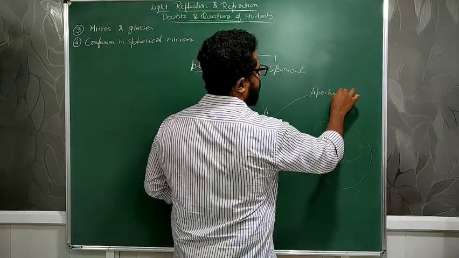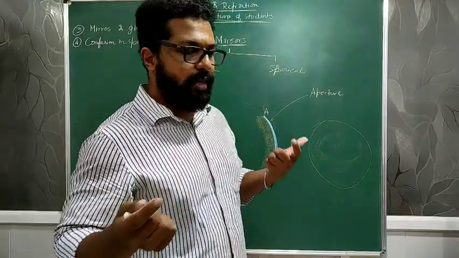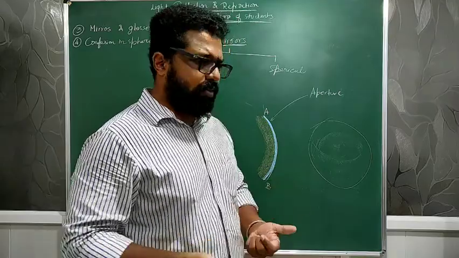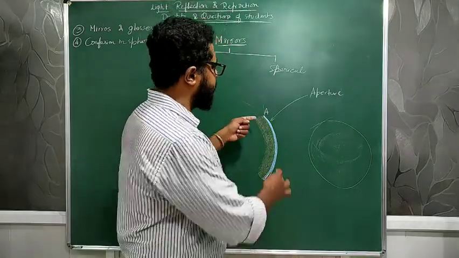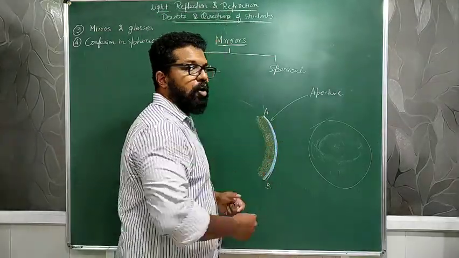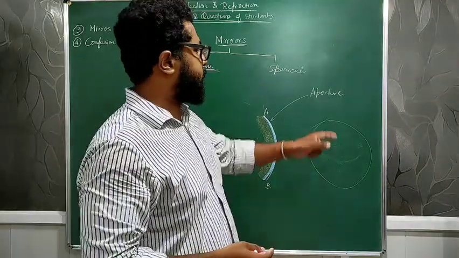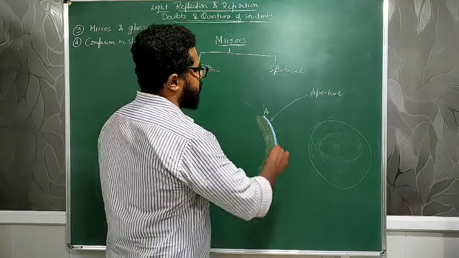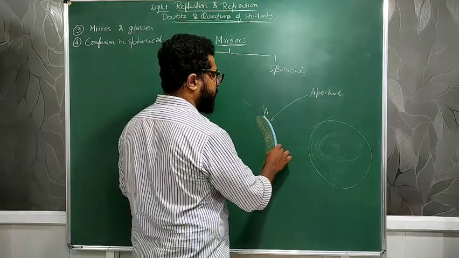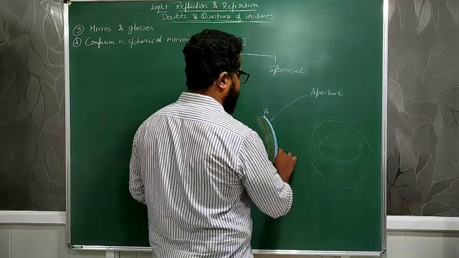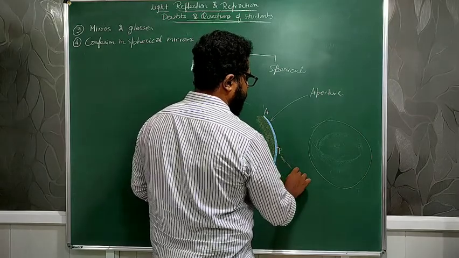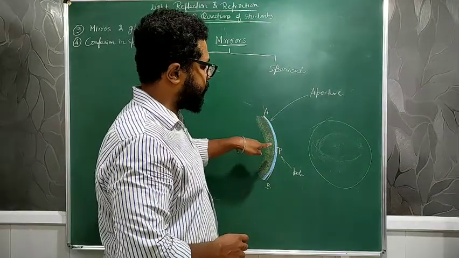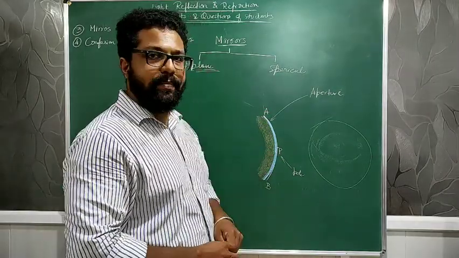The effective diameter, I don't know, in the textbook they might have given just as a diameter of the portion, but you remember that the effective diameter of the surface of a mirror is nothing but the aperture. Okay, so remember it like that. Then the middlemost portion, that is the midpoint of that aperture, is called the pole. This P is called the pole.